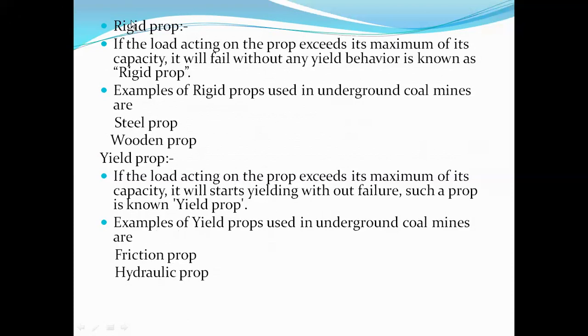So understanding these definitions, as well as having a clear idea of the different types of props under these two categories, is very important from the examination point of view. So what are the examples of yield props used in underground coal mines? They are friction prop and hydraulic prop.